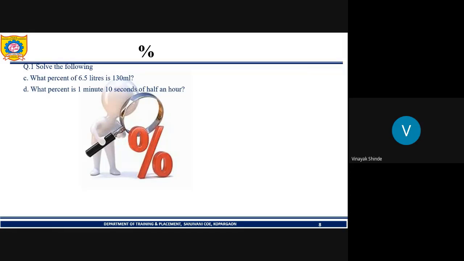Hurry up. Solve both the questions. In option D, question number D, do one thing. Either change all the units into seconds, minutes, or hours. But I think minute is the central value between seconds and hour. So I will advise you to convert every unit into minutes, and solve the question.